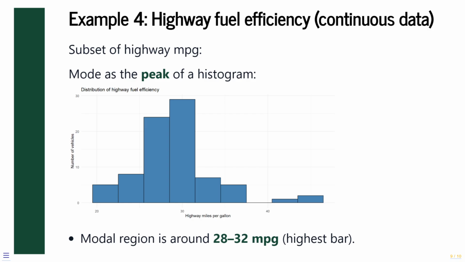From the histogram, we see that the highest bar occurs around 28 to 32 miles per gallon, indicating the modal region of the distribution. Rather than a single numerical value, the mode here represents the most common range of highway fuel efficiency among these vehicles. This approach is typical for continuous data. The mode is interpreted as a region of highest density rather than a single repeated observation.